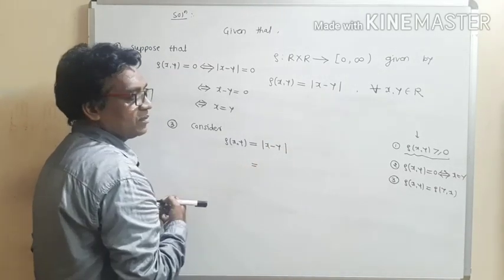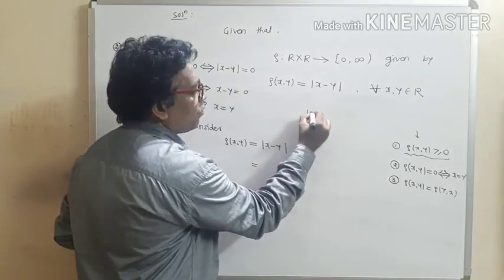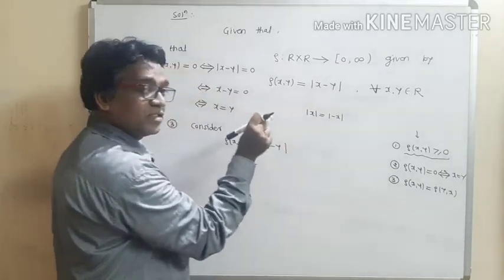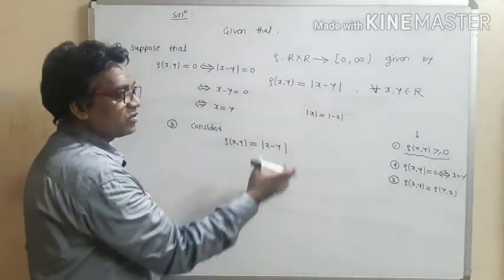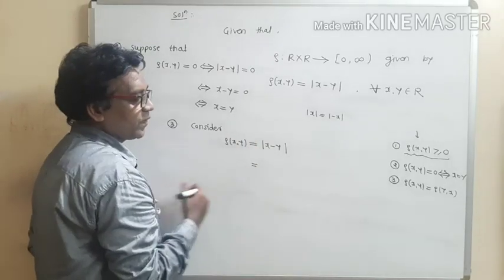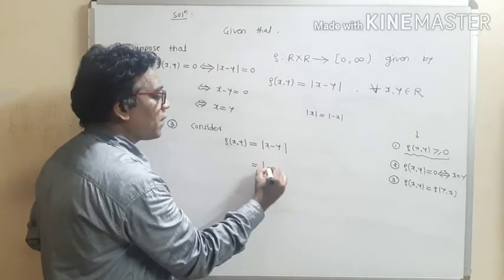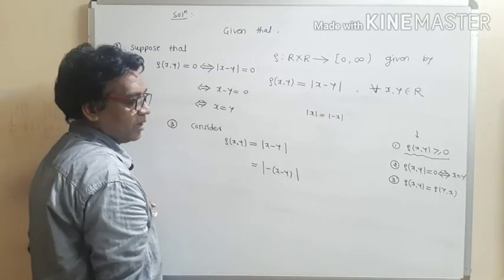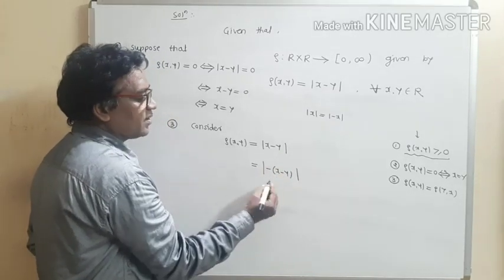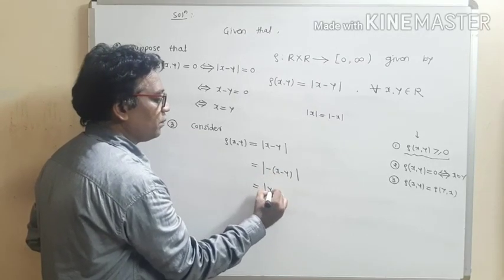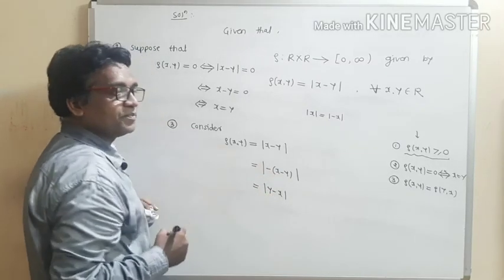This is equal to, now modulus of x and modulus of minus x both are equal. This is the property for modulus. Modulus of positive term and modulus of negative term both are equal. So this is equal to modulus of minus term, it is x minus y. And modulus of minus x minus y can be written as, this is minus become plus, y minus x.